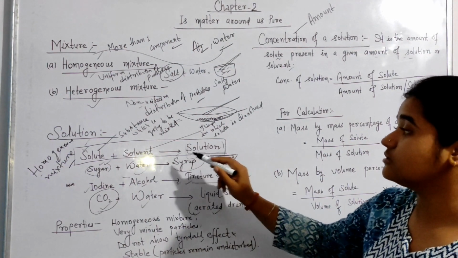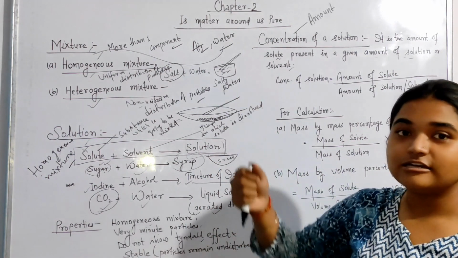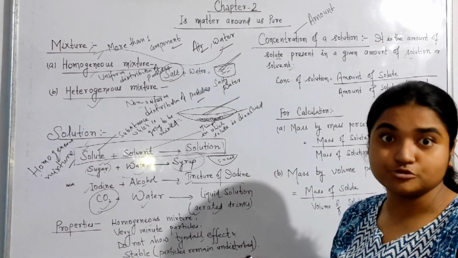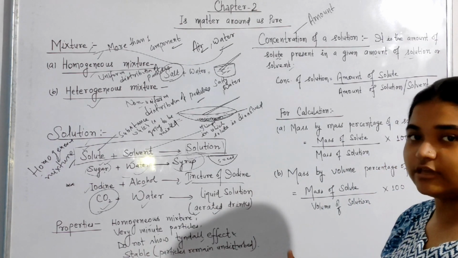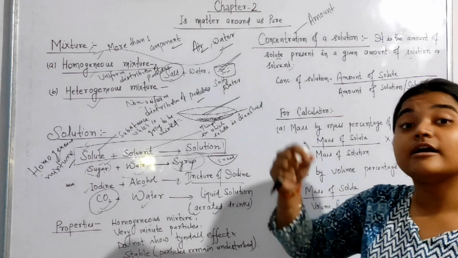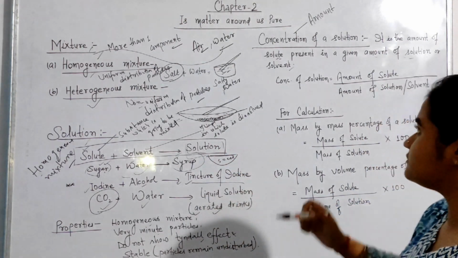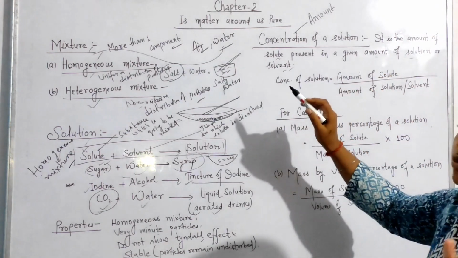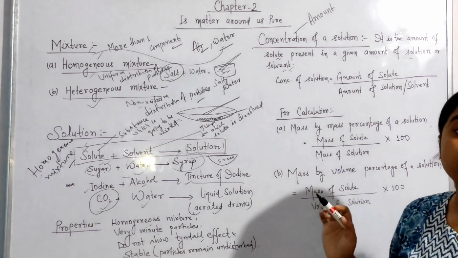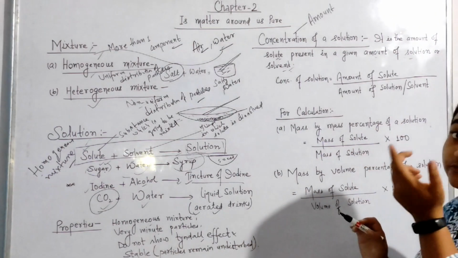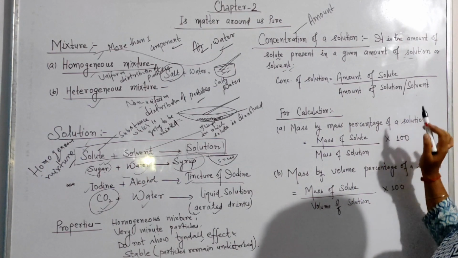If we have mixed sugar and water and got a sugar syrup, and after that we add some bitter gourd juice, karela juice, in it, it will taste bitter. It will taste something different. That means something new has been added and it has again become a solvent. That is why here there is no difference between the solution and the solvent. Be clear. Now how can we calculate the concentration of the solution then? That is the amount of solute by the amount of solution or solvent.